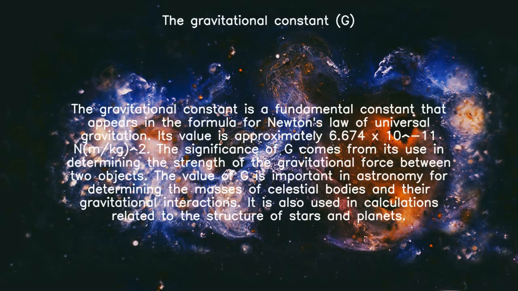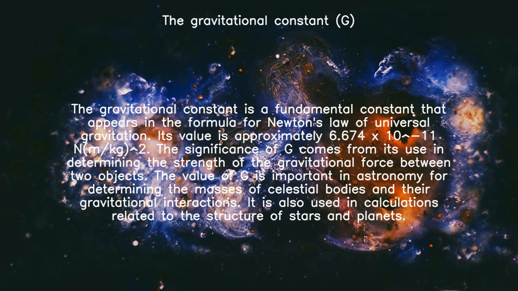The gravitational constant, G. The gravitational constant is a fundamental constant that appears in the formula for Newton's law of universal gravitation. Its value is approximately 6.674 x 10^-11 m³/(kg·s²). The significance of G comes from its use in determining the strength of the gravitational force between two